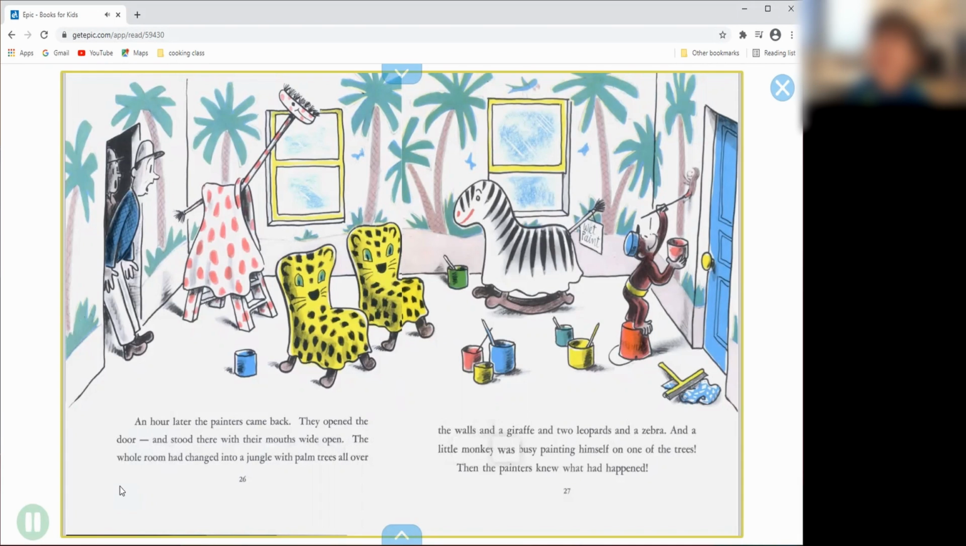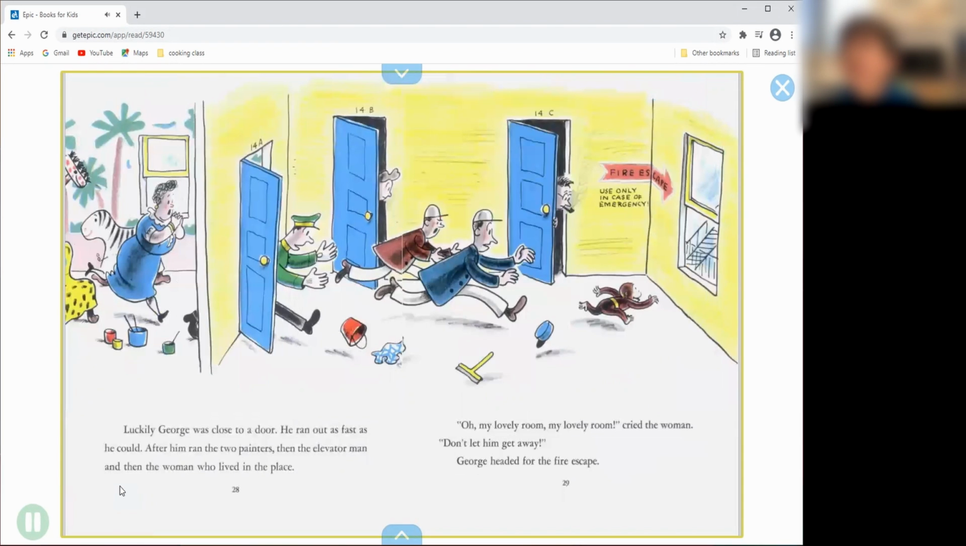And a little monkey was busy painting himself on one of the trees. Then the painters knew what had happened. Luckily, George was close to a door. He ran out as fast as he could. After him ran the 2 painters, then the elevator man, and then the woman who lived in the place.